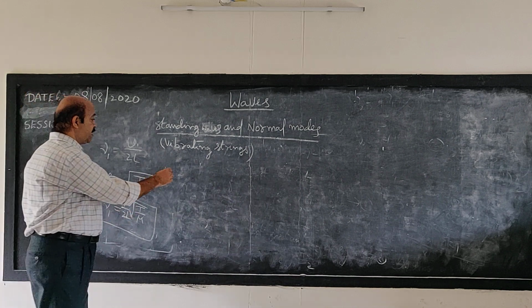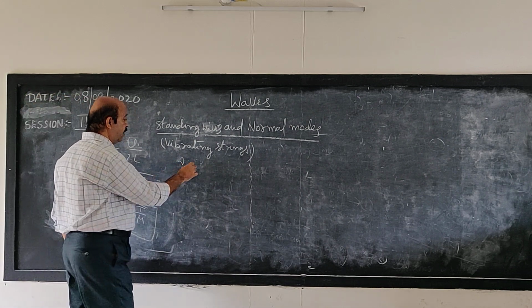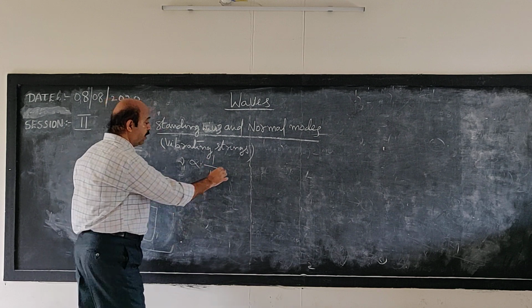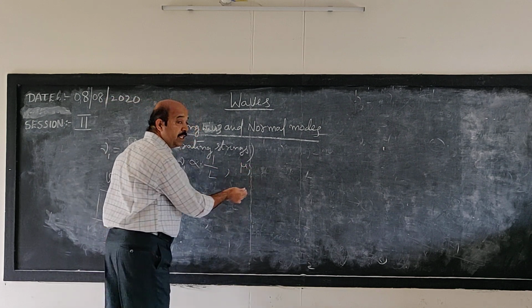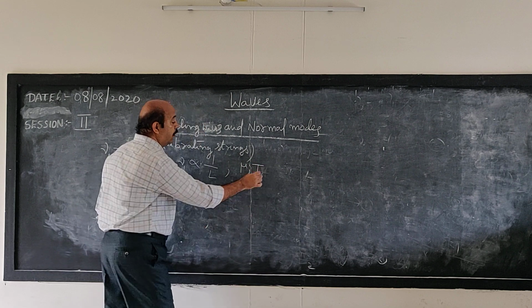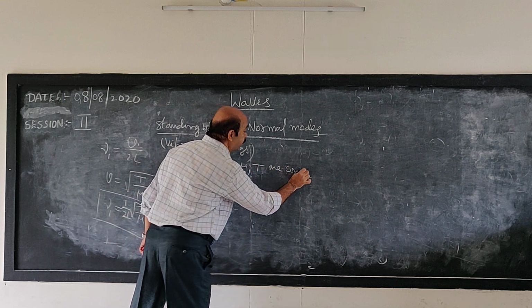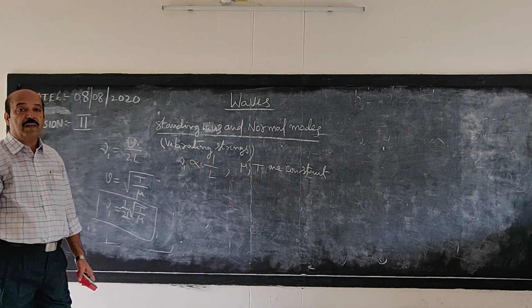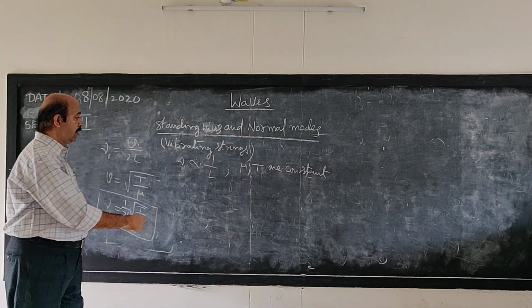From this we can say that fundamental frequency depends inversely on the length of the string when the linear density and tension are constant. So this is known as the first law of transverse oscillations.